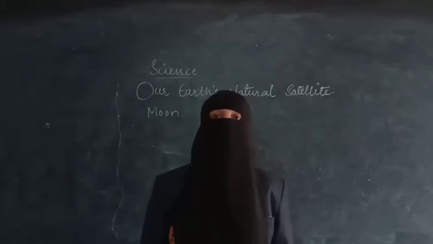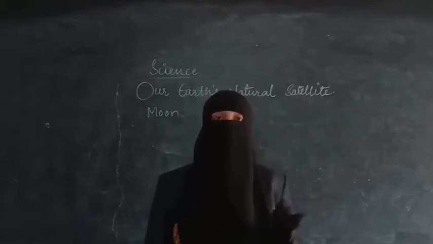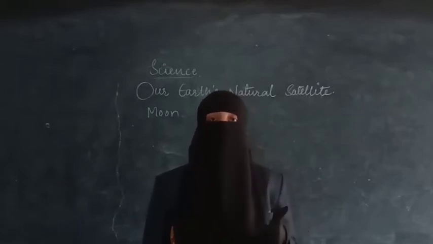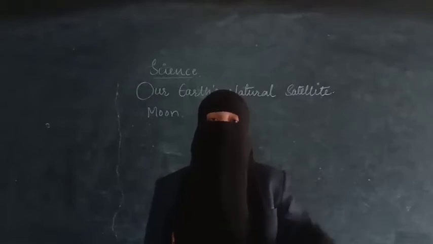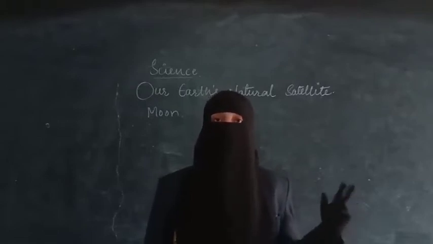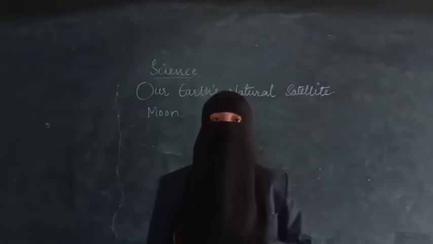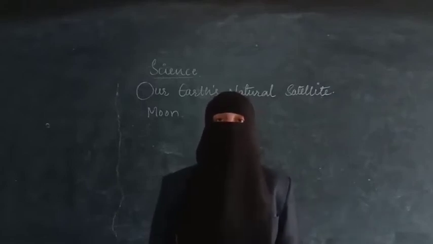And we have also learned about the landing on the moon. Of the three people who went, the first person to land on the moon was Neil Armstrong, then Buzz Aldrin. The third person did not step on the moon because he stayed in the spacecraft to maintain contact between the earth and the moon. He did not get down from the space shuttle Apollo 11.